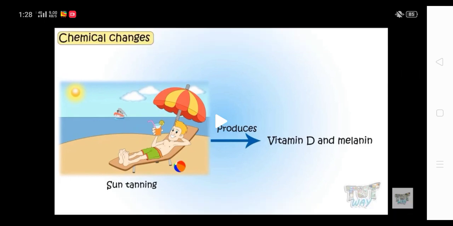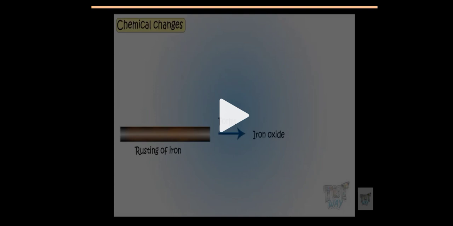In a chemical change, what happens? A new substance is formed. Chemical changes are irreversible. Whatever new substance is formed due to the change in the chemical composition of the substance, that new substance will have properties different from those of the original substance.